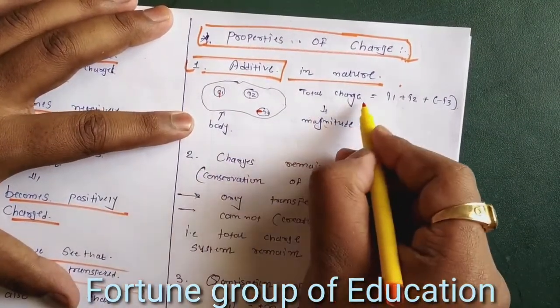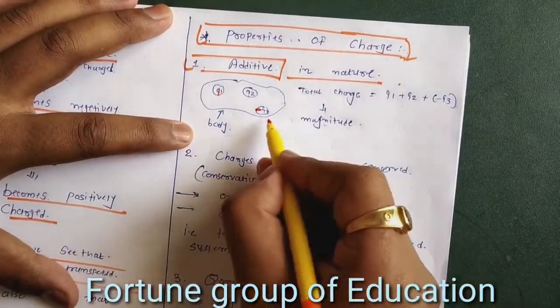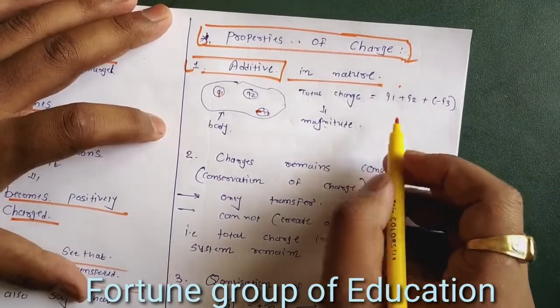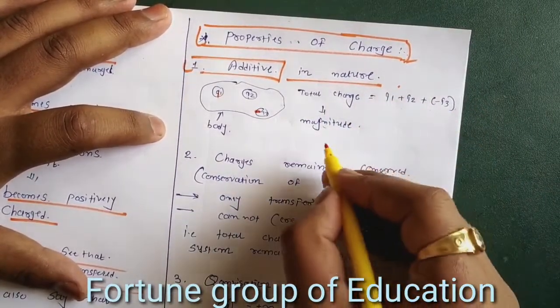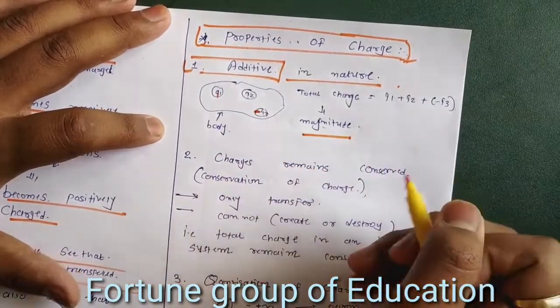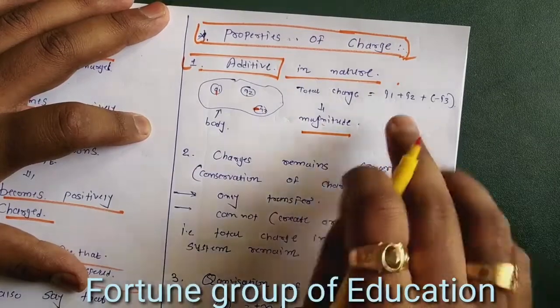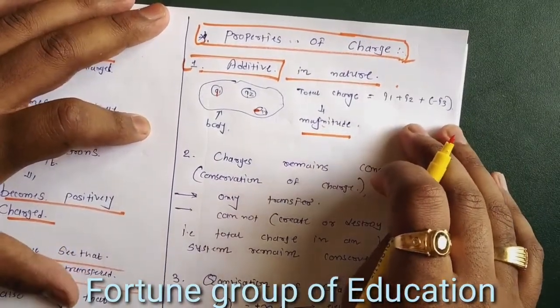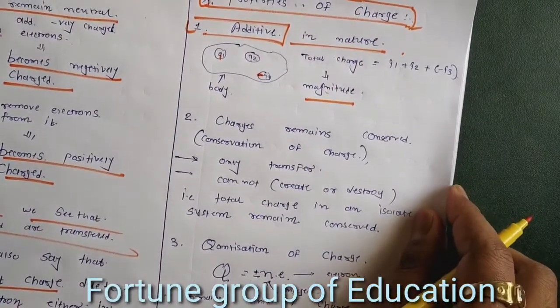The total charge of the body is plus q1 plus q2 plus negative q3. So by adding the algebraic charges, we can get the magnitude of the charge. The sign, negative or positive, depends upon the charges themselves. So we say that charges are additive in nature.